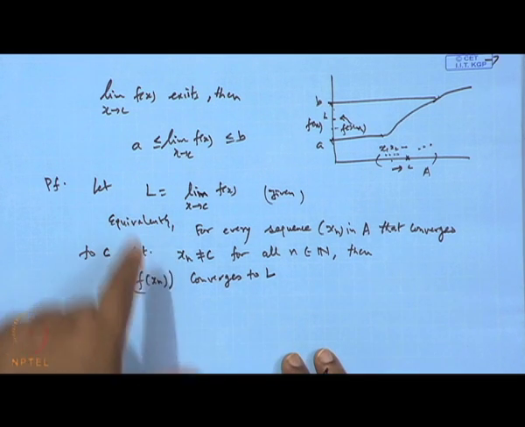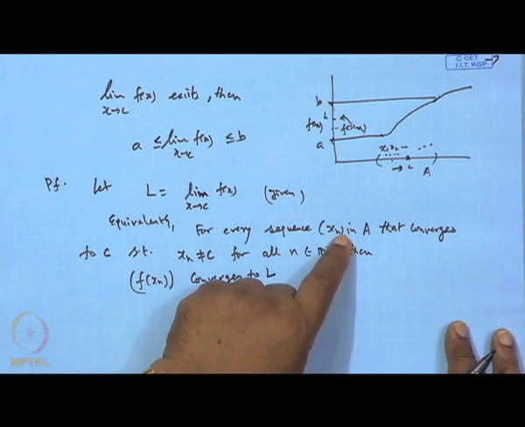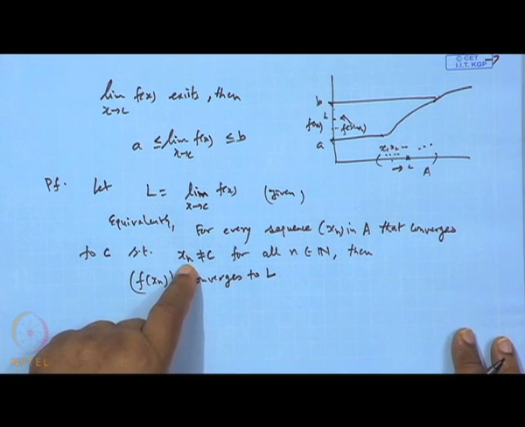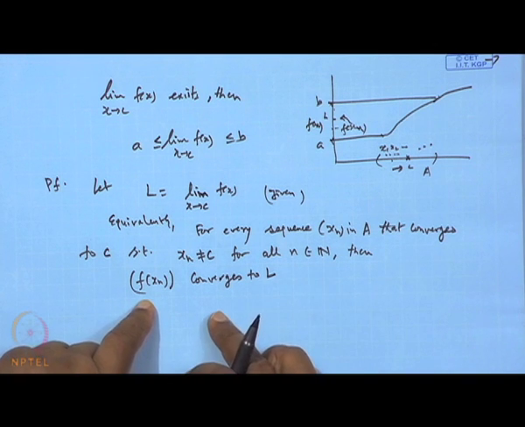Let us suppose a sequence x_n in A exists that converges to C, but all the points x_n are different from C. Then the corresponding f(x_n) will converge.